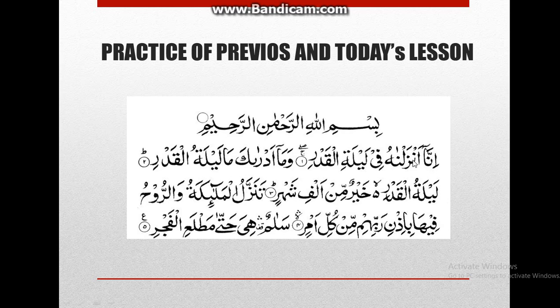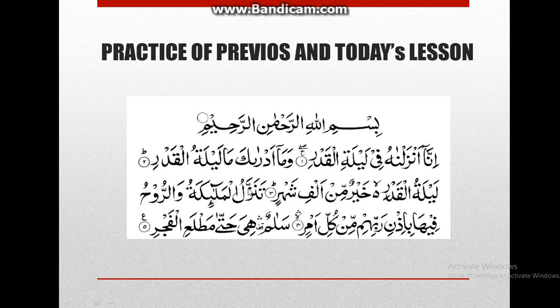Inna anzalnahu fi laylatil qadr wama adraka ma laylatul qadr laylatul qadri khairun min alfi shahr tanazzalul.